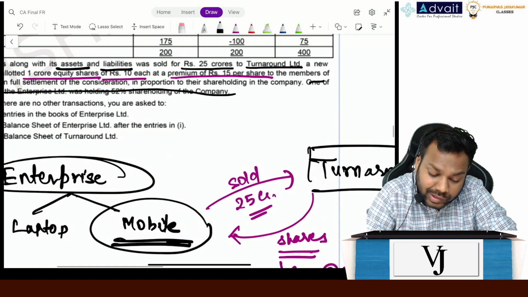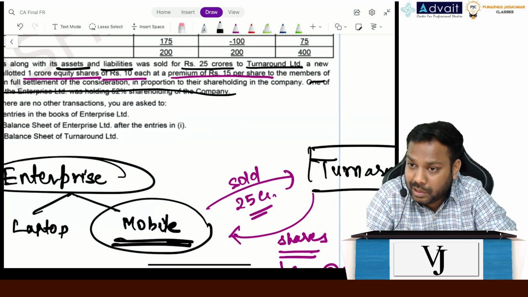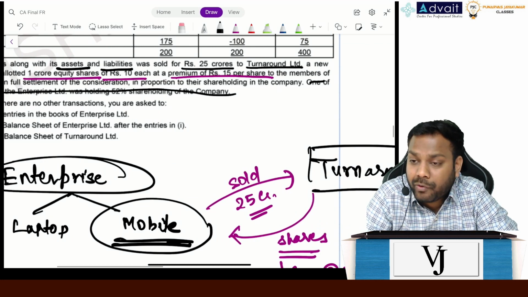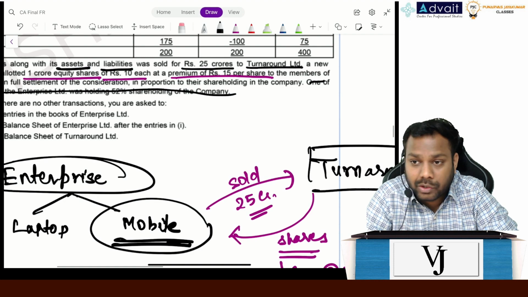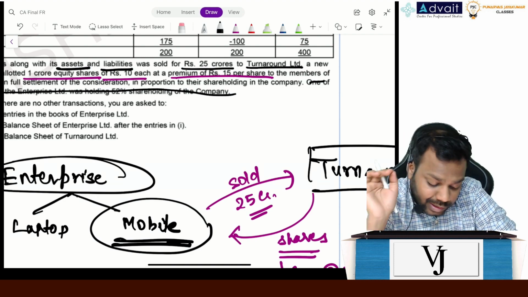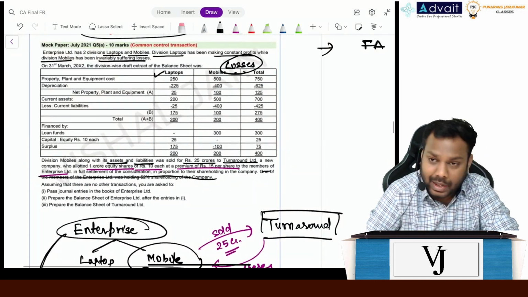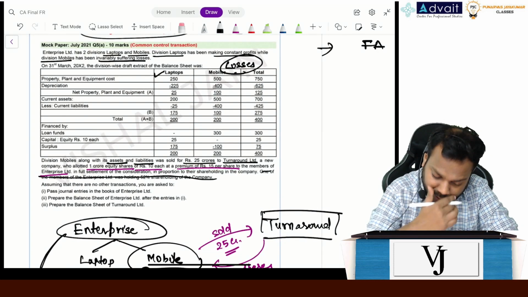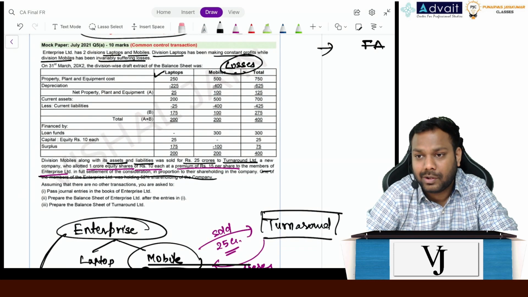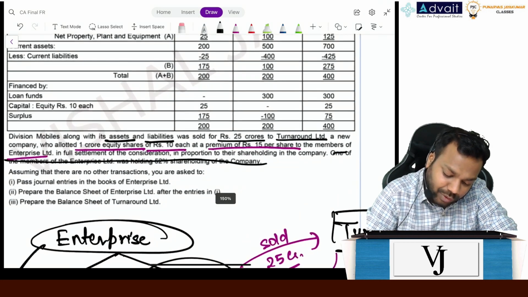So just because this line is mentioned, it becomes a case of common control business transaction. So you have to be very diligent in the exam. What they do in the exam is, in the ICAI study material, earlier there was a question which was not having this line. Now in the exam they just included one line.